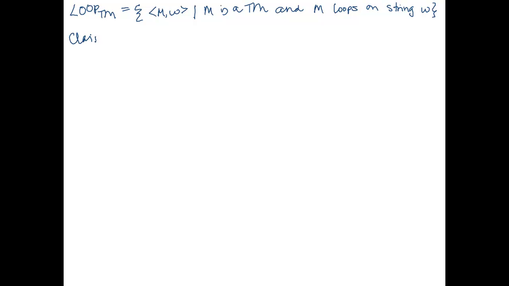So our claim is going to be that LOOPTM is undecidable. Okay, so our idea is going to be to reduce ATM to LOOPTM. Okay, so how are we going to do this?